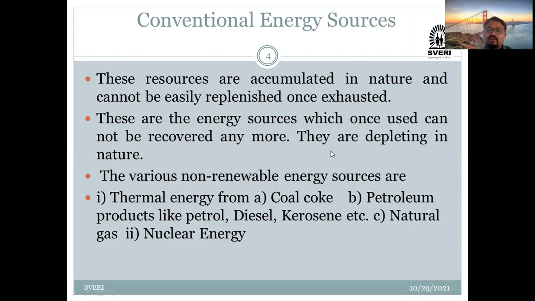Now they have given different examples. First, thermal energy comes from coal. ओके, कोल, आपण मराठीत म्हणतो कोळसा. Then petroleum products like petrol, diesel, kerosene. As you know, prices for petrol and diesel are going high now. Next, the third fuel is natural gas. As you also know, the price of gas is going up and how we are going to use it. Next and last is nuclear energy.